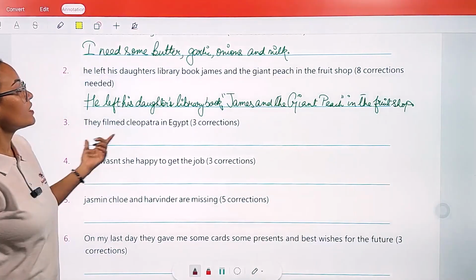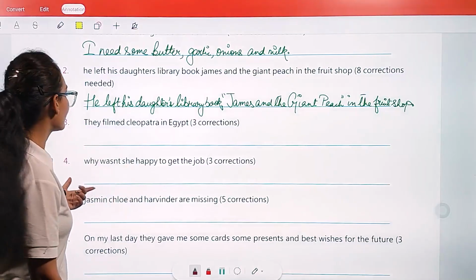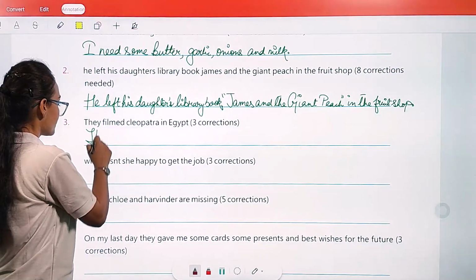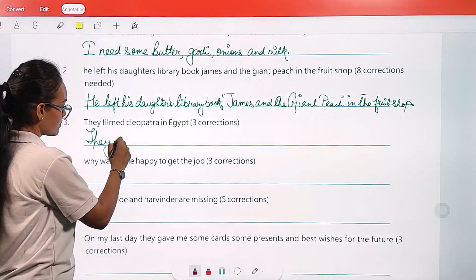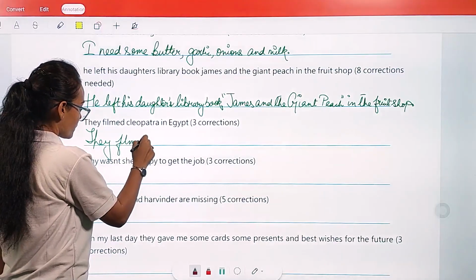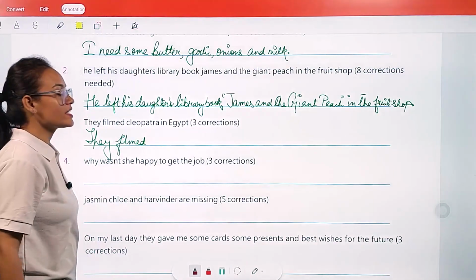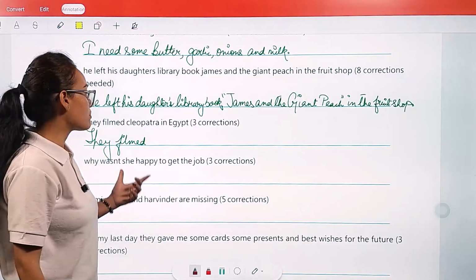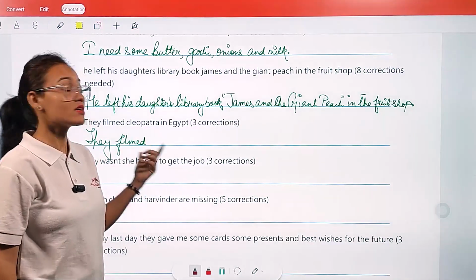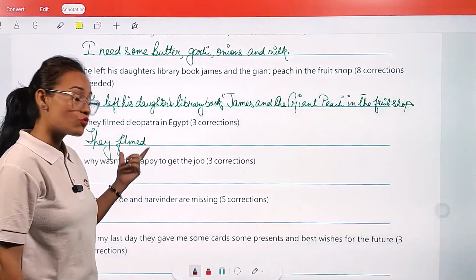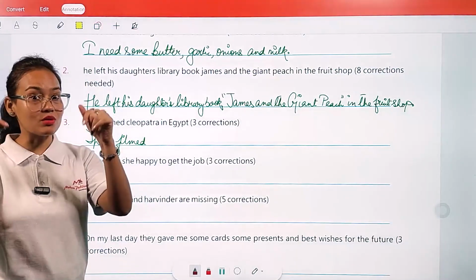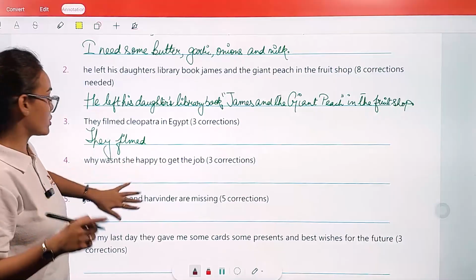Now the third one, they filmed Cleopatra in Egypt. Okay, so here we need 3 corrections. So let's make 3 corrections. They filmed. See, Cleopatra. Here we are mentioning a lady's name, means a great personality's name. So we are going to put this name under double quotes. Okay, double quotation.